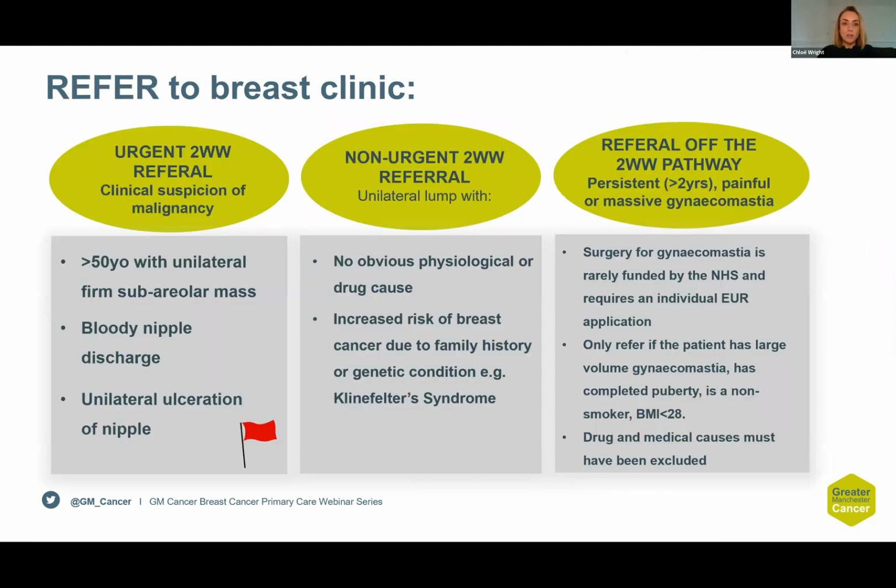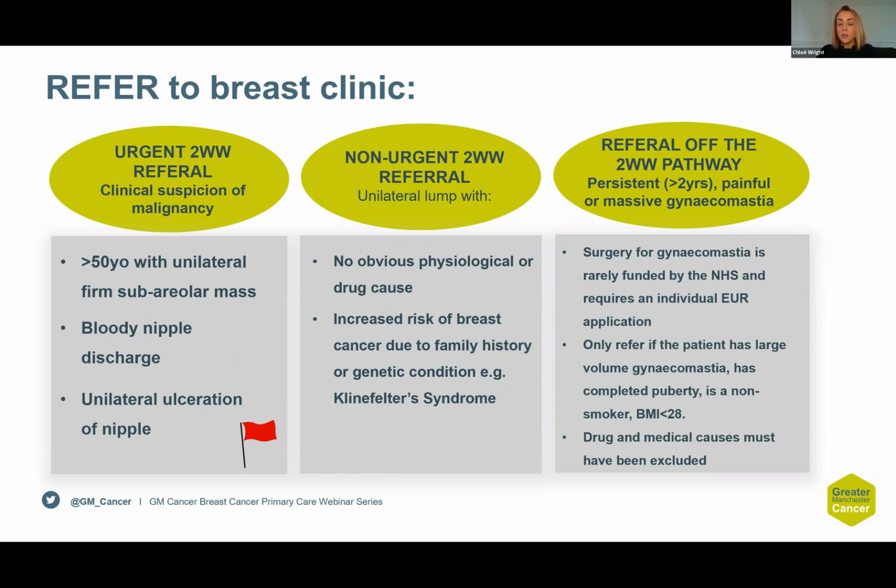Those who require referral to a breast clinic on an urgent 2-week wait are where there is a clinical suspicion of malignancy. So if they are over 50 with the unilateral firm subareolar mass, if there is any nipple discharge, or if there is a unilateral ulceration of the nipple. To be referred on a non-urgent 2-week wait are those who have a unilateral lump with no obvious physiological or drug cause, or if there is an increased risk of breast cancer due to family history or a genetic condition such as Klinefelter's.